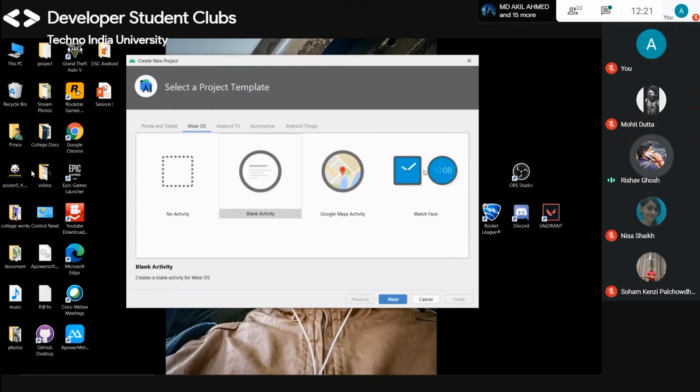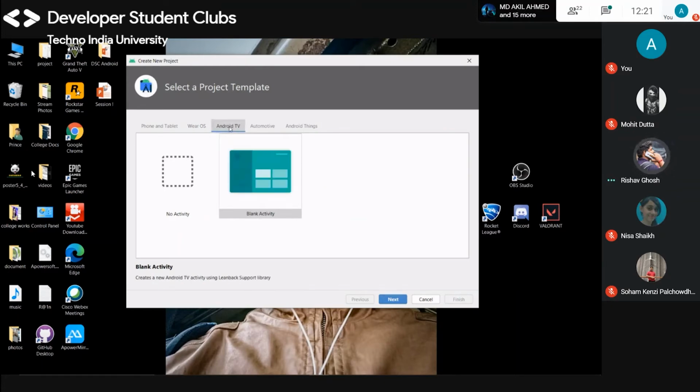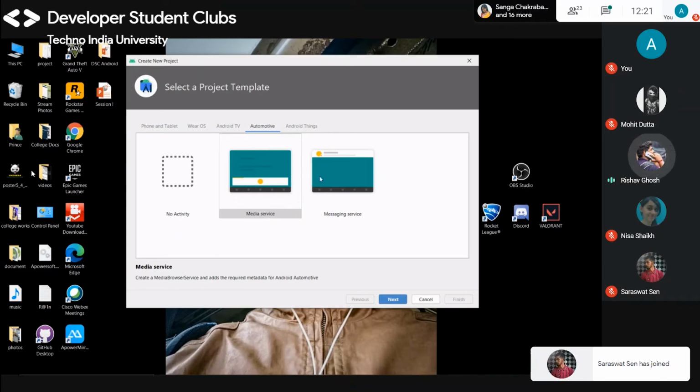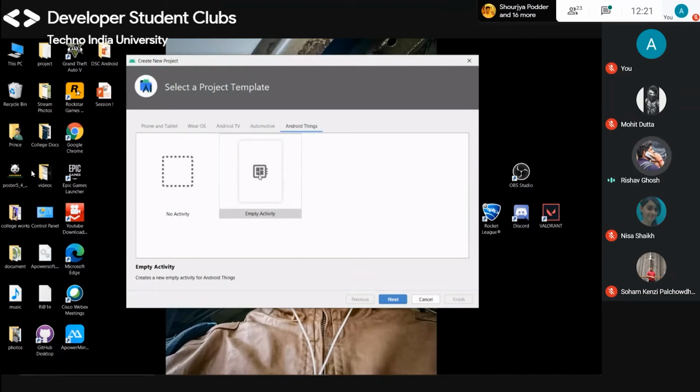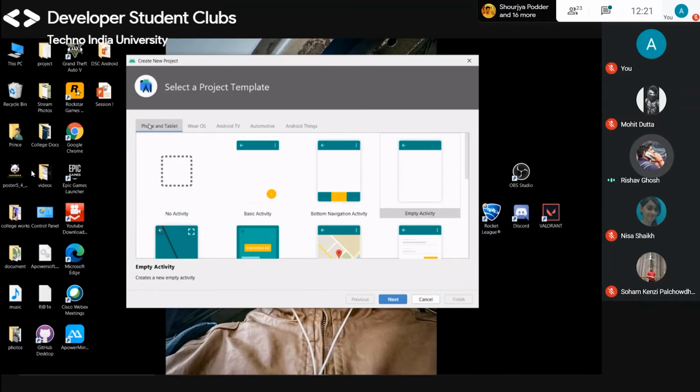For Android TV apps, you can go with only one template, blank activity, so you have to make the activity on your own. And this is automotive, this is media service and messaging service. You can make these things with these templates. And there are Android Things. This is totally empty activity, and you have to customize it on your own if you need anything else.